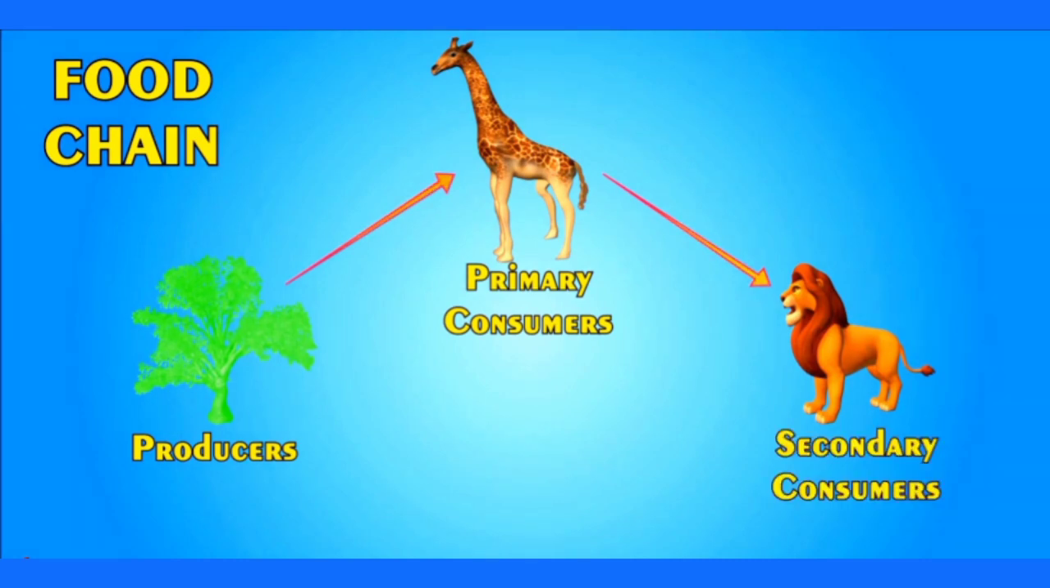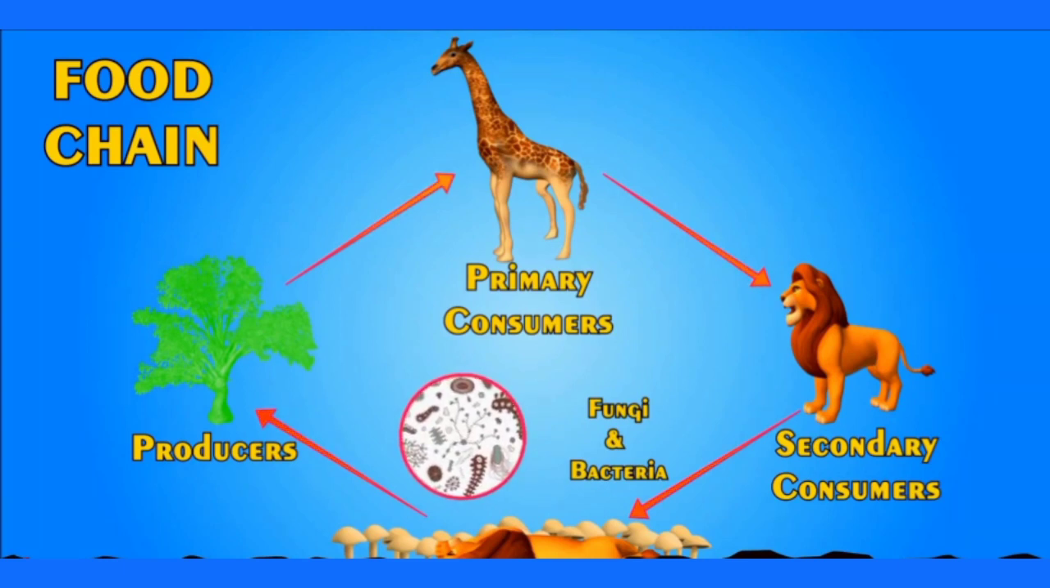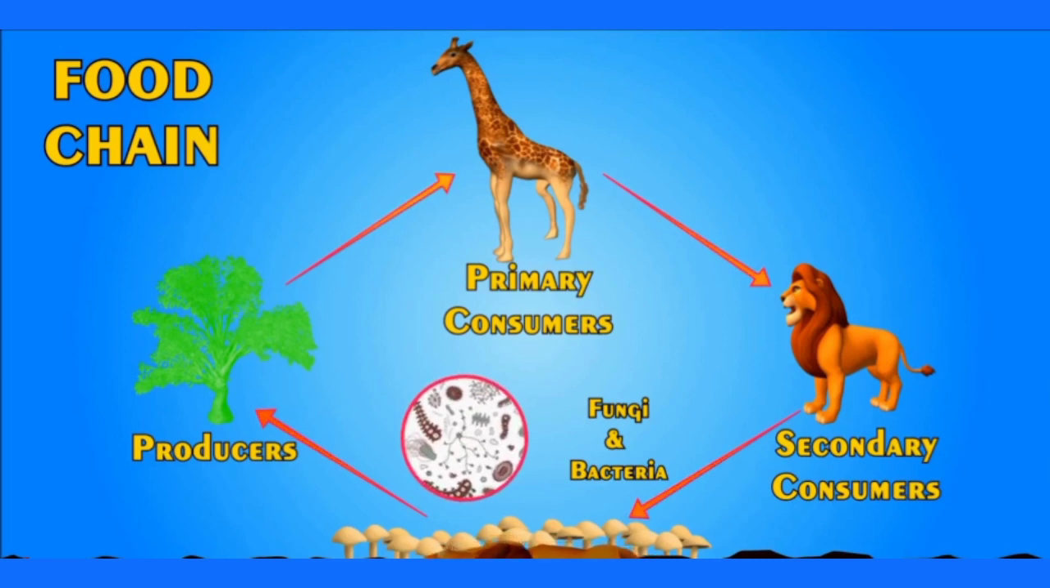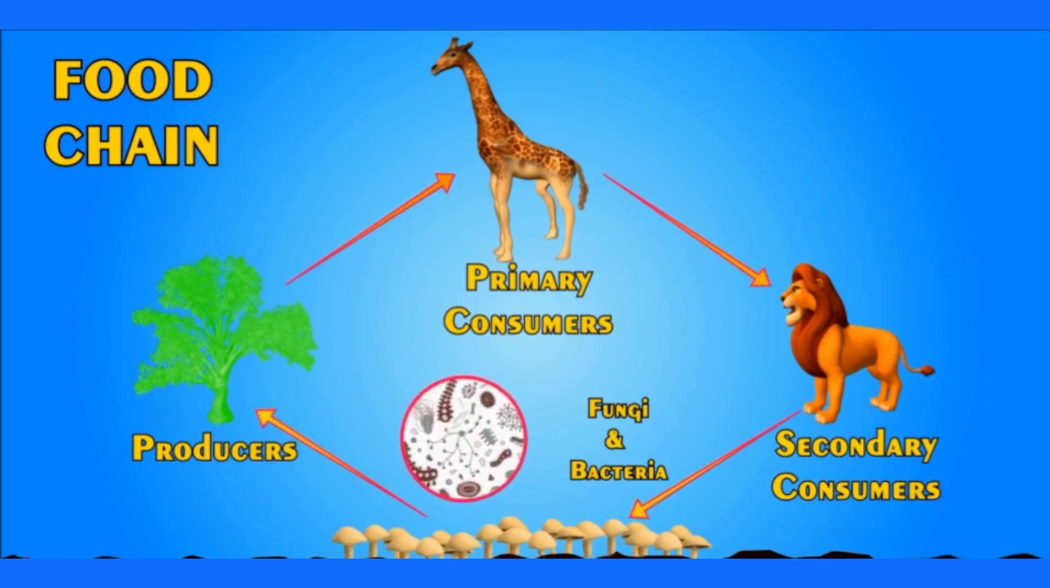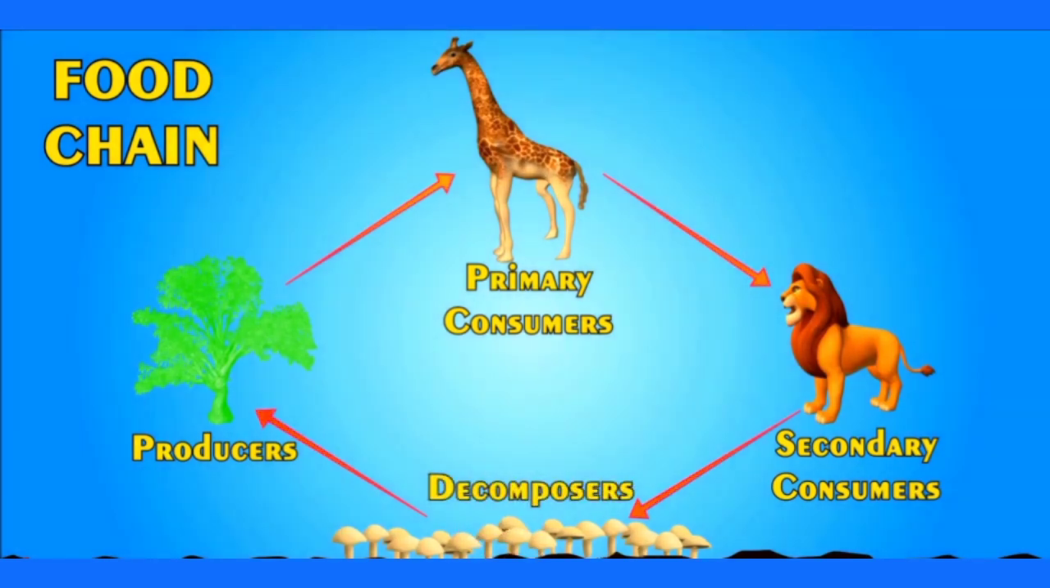Now, there is one more part of this food chain. These are fungi and bacteria in soil. When animals die, these fungi and bacteria decompose their dead bodies. They become nutrients. These nutrients are utilized by the plants to make food. So here, when the lion dies, its body is decomposed by bacteria in the soil and it turns into nutrients. Then these nutrients are again used by plants. These fungi and bacteria are called decomposers. Decomposers are an important part of the food chain.